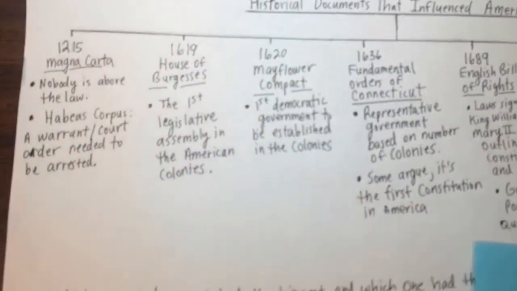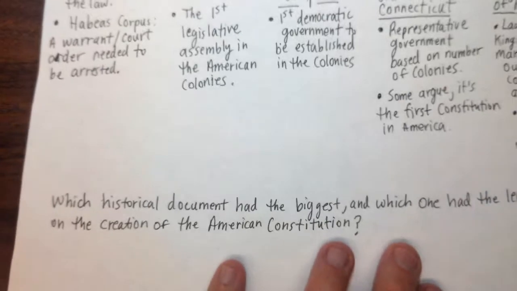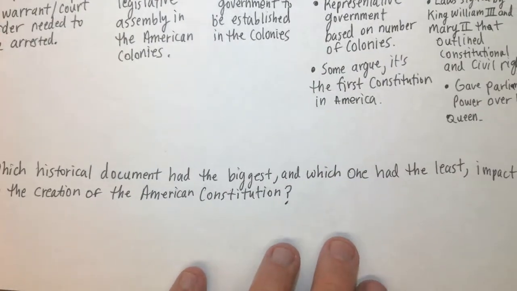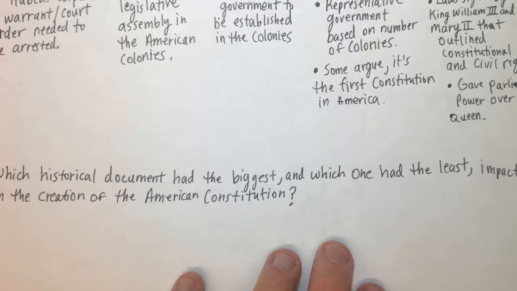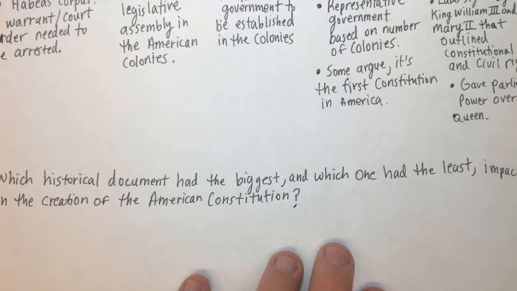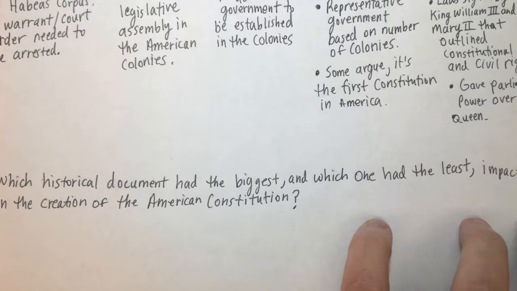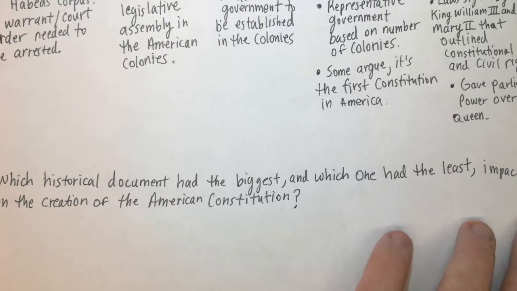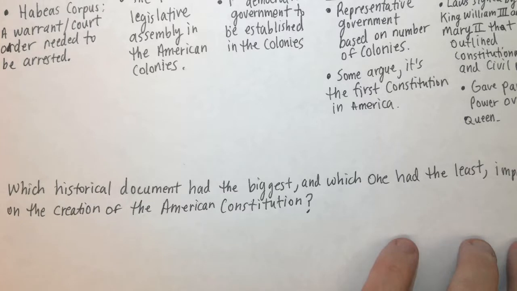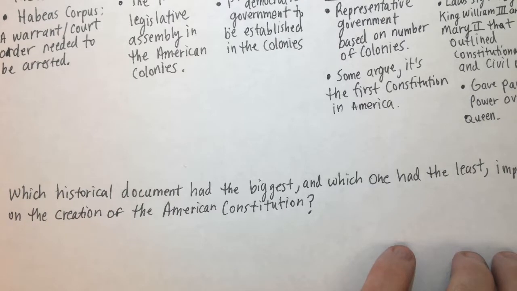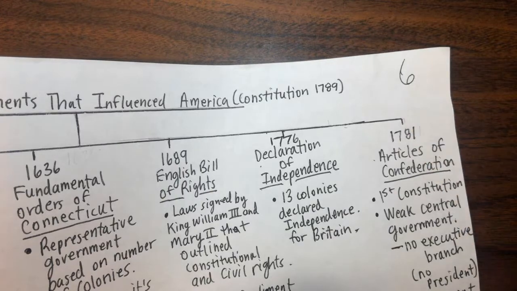is, which historical document had the biggest and which one had the least impact on the creation of the American Constitution? Of course, it's an opinion, so it's not a right or wrong answer, but you need to support your answer. Why did you pick a document being the least impact, and why did you pick the document that has the biggest impact? Support your answer. And then tape this in your notebook on page 6. Thank you for watching.